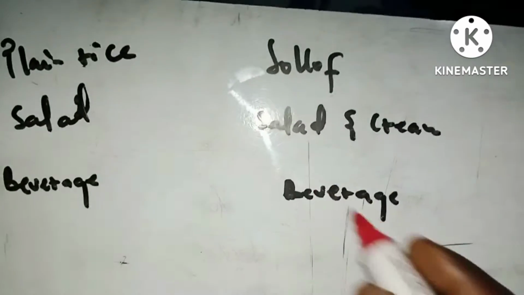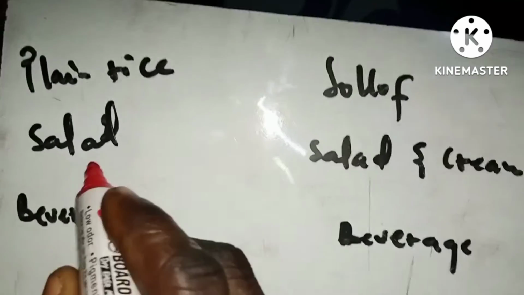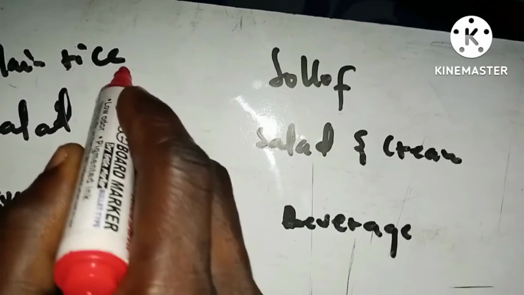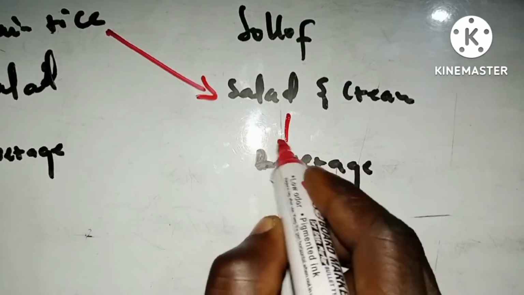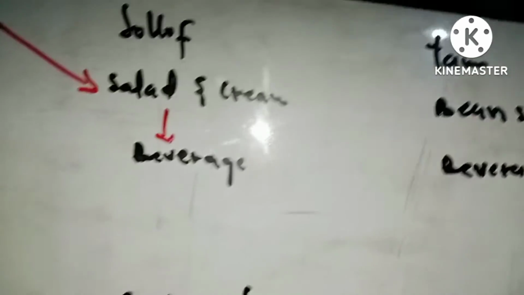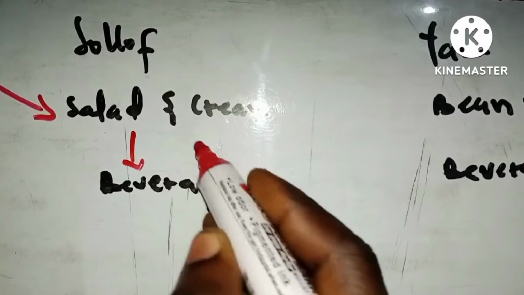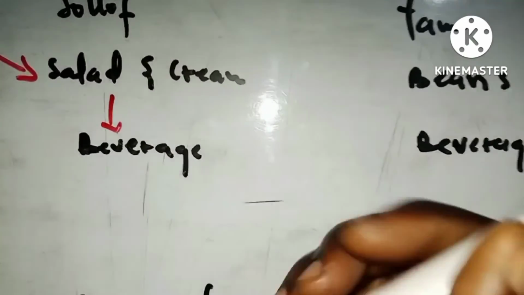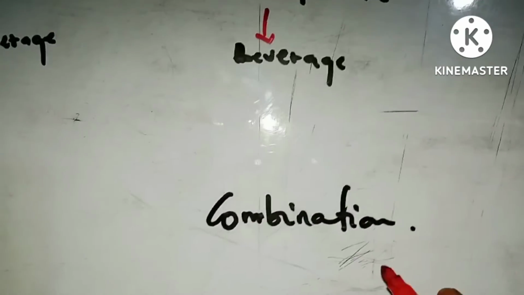So how many ways can you select? That's the most important. Someone can go for a plain rice, the salad without a cream, and then some beverage. Another person can go for a plain rice, salad and cream, as well as a beverage. Or maybe someone can go for a yam, and then salad and cream, and then a beverage, depending on your choice. If that happens, that is what we could say is the combination.